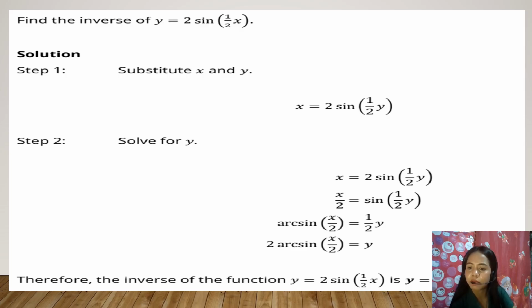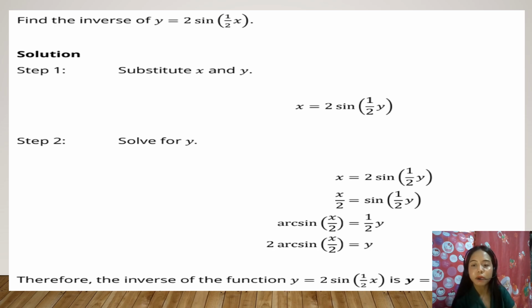Where is sine? Earlier we applied arc sine to both sides, so sine and arc sine cancel out. It is the same rule as square root and square. For example, we have square root of 2 squared. They cancel because squaring and the square root are inverse operations. Do you have any question? None. Very good.